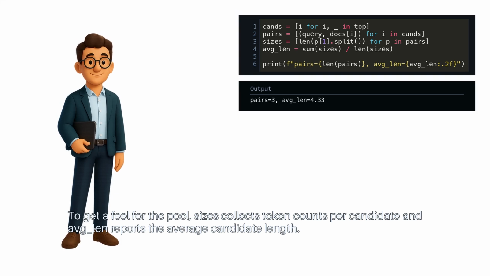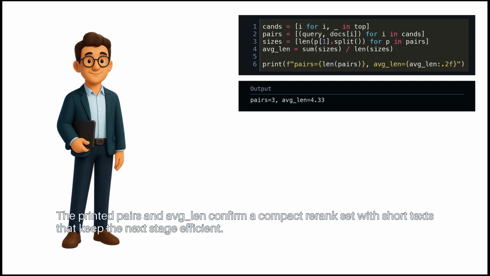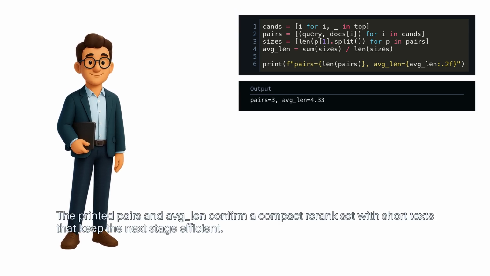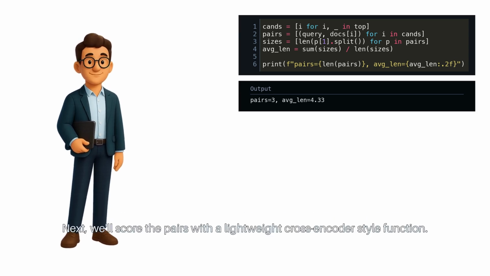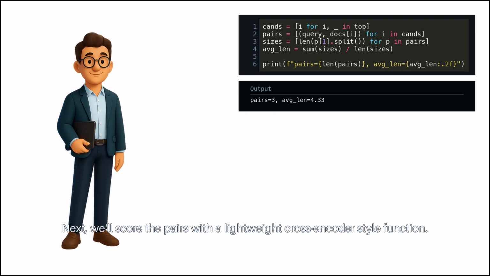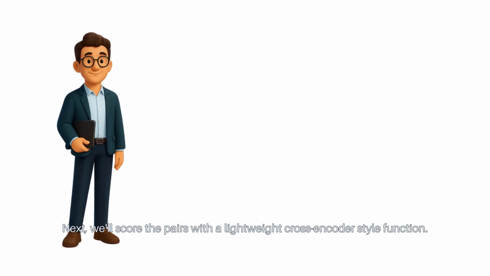To get a feel for the pool, sizes collects token counts per candidate, and avglen reports the average candidate length. The printed pairs and avglen confirm a compact re-rank set with short texts that keep the next stage efficient. Next, we'll score the pairs with a lightweight cross-encoder-style function.